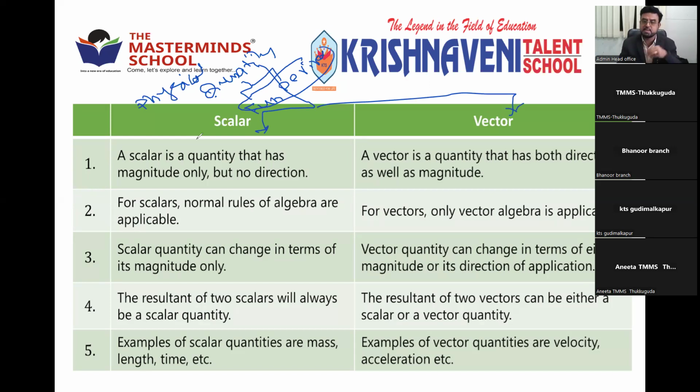The same physical quantities, maybe time, mass, length, whatever it may be, are classified into scalar or vector based on magnitude and direction. Very important: based on magnitude and direction.